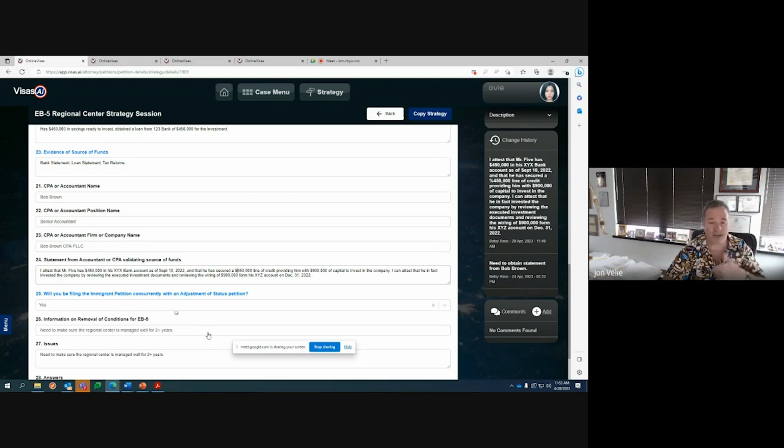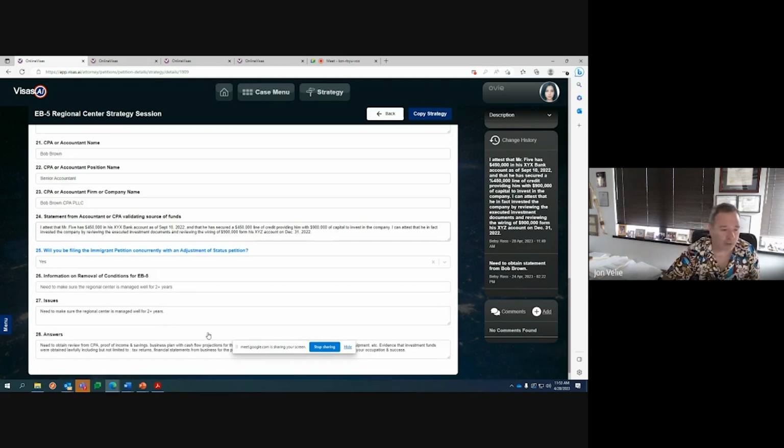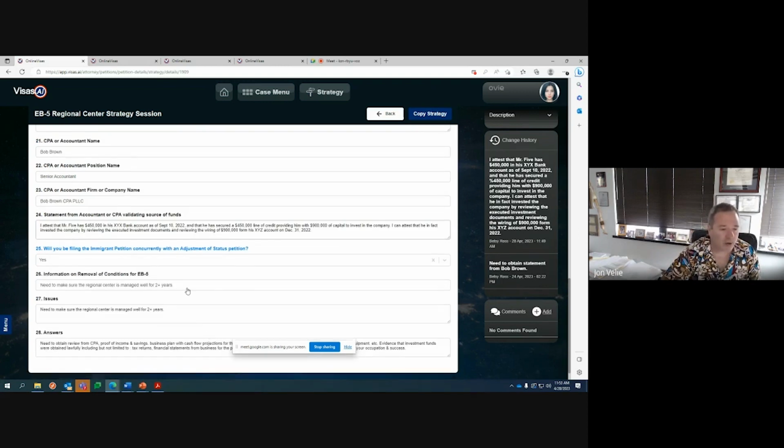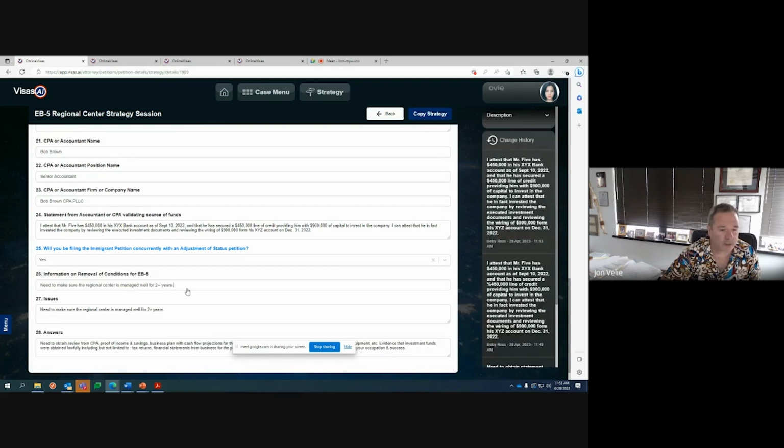Even for that one. But if you have a regional center, then bam, you go. Regional center TEA. Okay, so thank you on that. On the removal of conditions, it says make sure the regional center is managed well for 2.5 years. I don't know why that's in there, but somebody put those notes in there. The removal of conditions is going to be